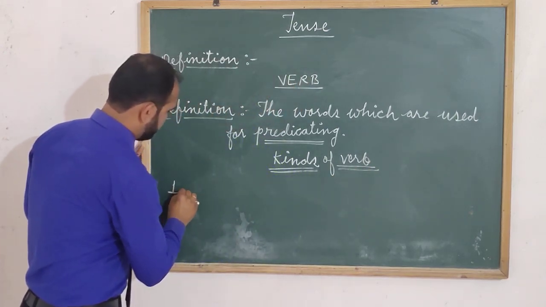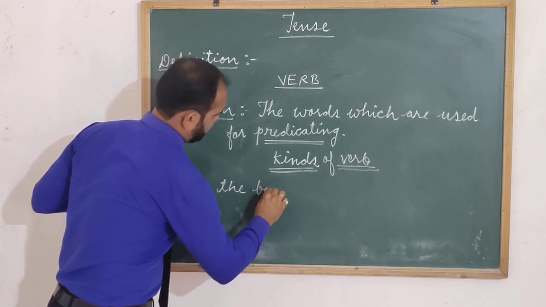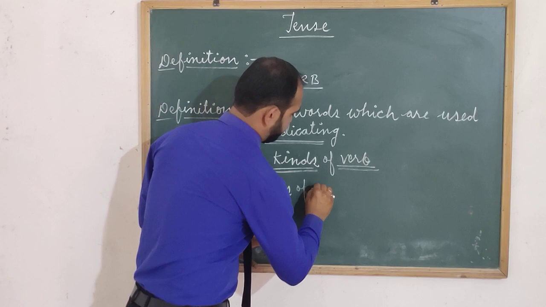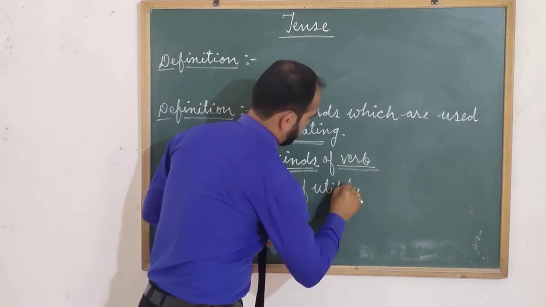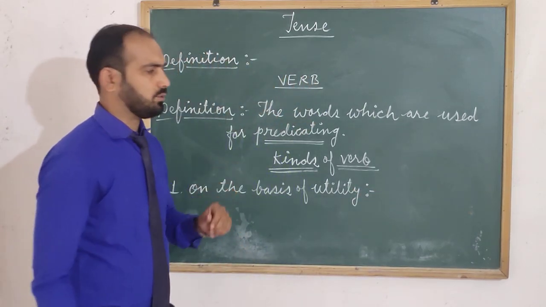First one is on the basis of utility. On the basis of utility, there are two types of verb.